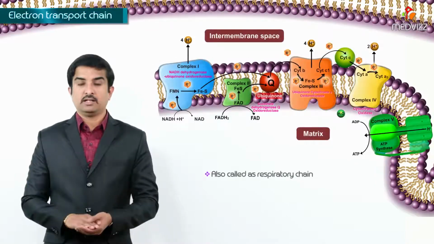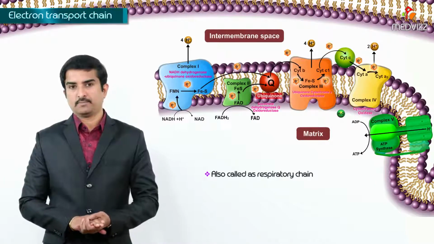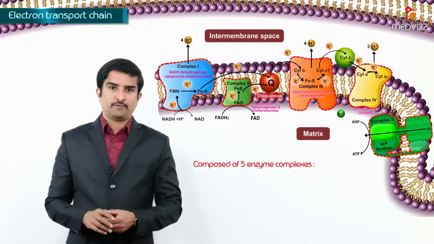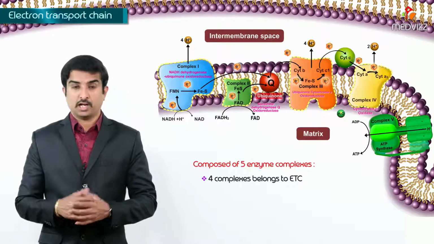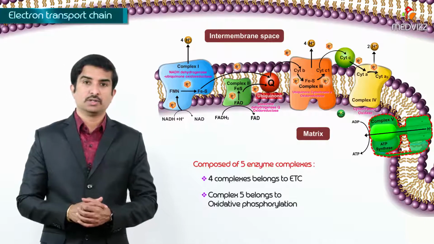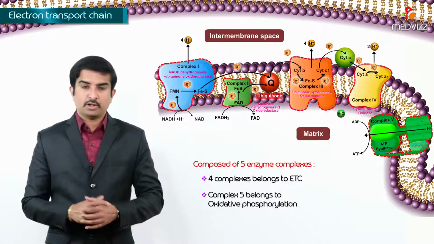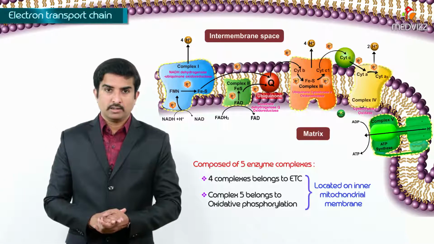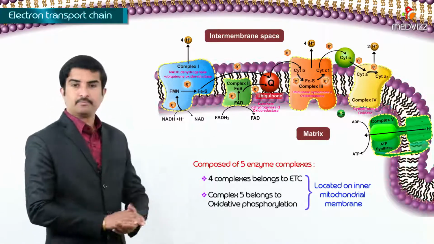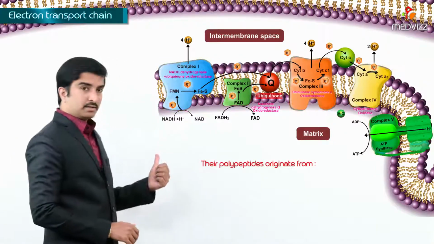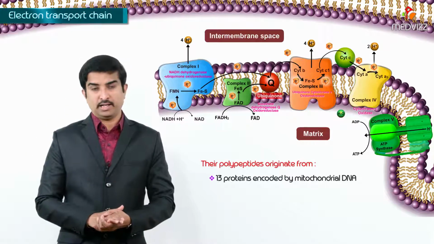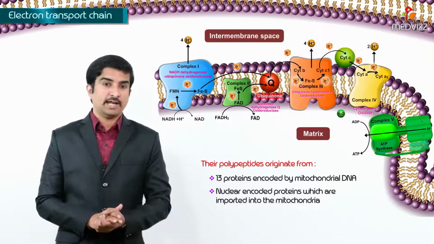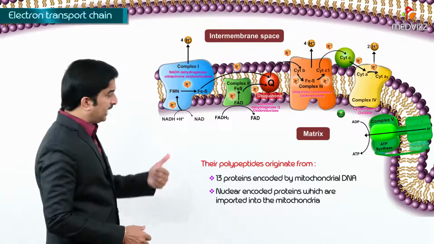Electron transport chain. The electron transport chain is also called the respiratory chain. It is composed of 5 enzyme complexes, where 4 complexes belong to the electron transport chain and complex 5 belongs to oxidative phosphorylation. All these complexes are located on the inner mitochondrial membrane, and their polypeptides originate from the 13 proteins encoded by the mitochondrial DNA and from the nuclear encoded proteins which are imported into the mitochondria.